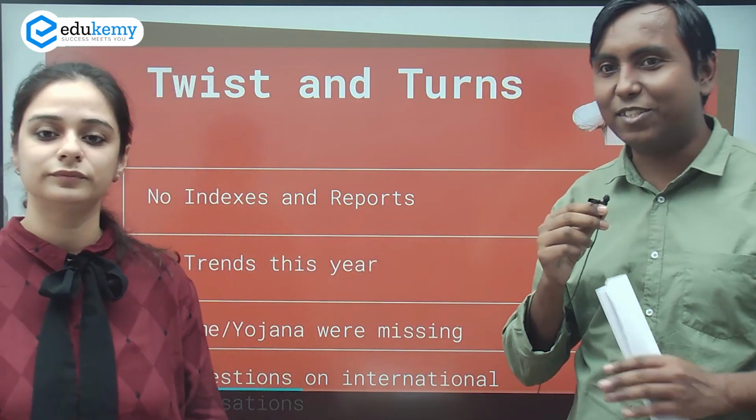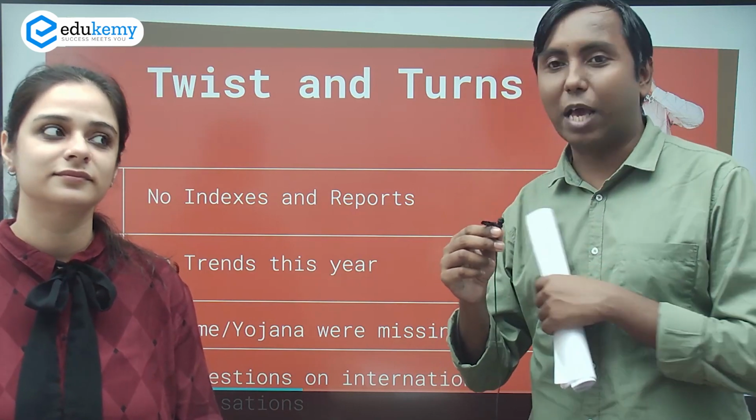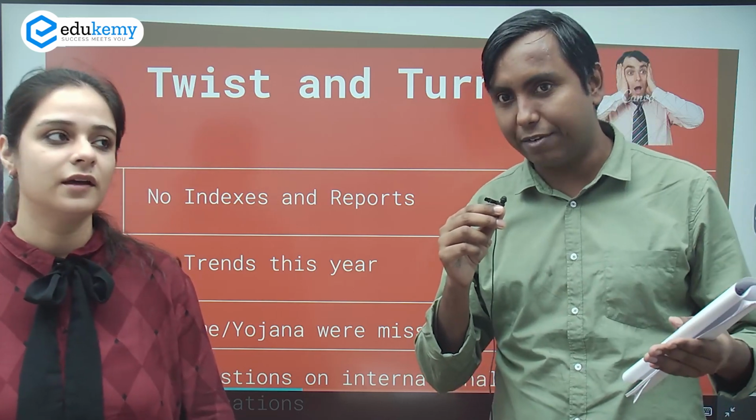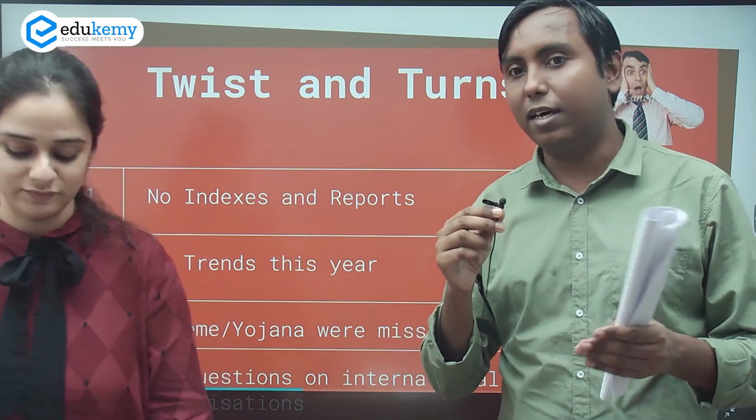Yes, but again, since these things do not appear in this year's paper, it does not mean that you stop taking note of these long-term trends. Economic survey still holds. Whenever you see some interesting long-term trend, say a 5-year trend or 10-year trend, like for example, one trend which has not been asked but is important is that since 1991, India has been a net exporter of agricultural products. So things like that, the total debt of India. In fact, our forex reserves also touched an all-time high this year. We were actually predicting that there would certainly be one question around forex, but again, a twist and turn, as we said.